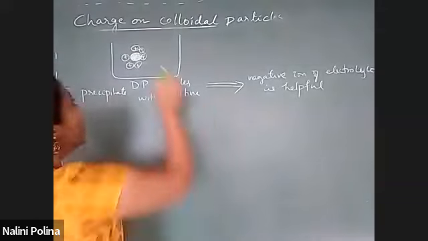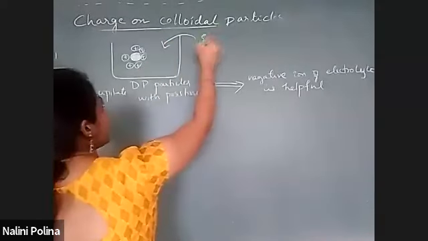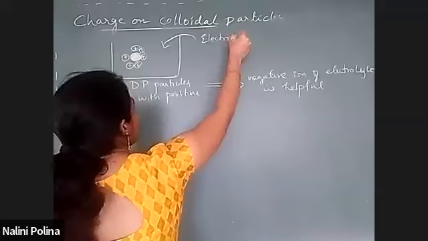Okay, clear? So to precipitate this, I need to add some electrolyte.